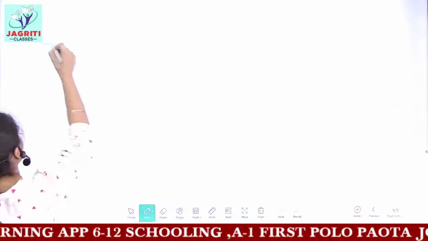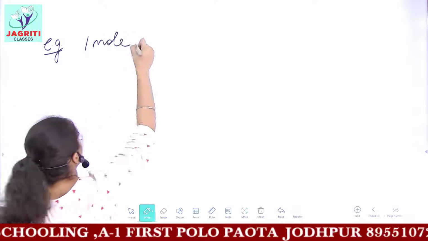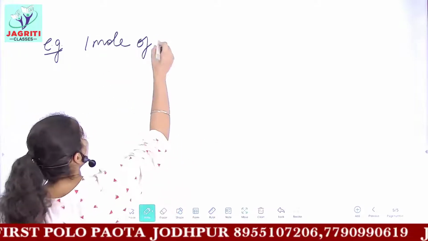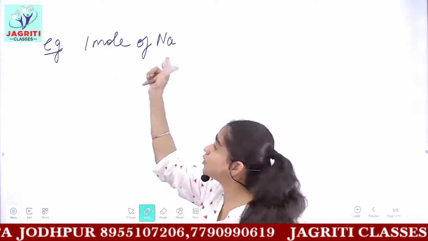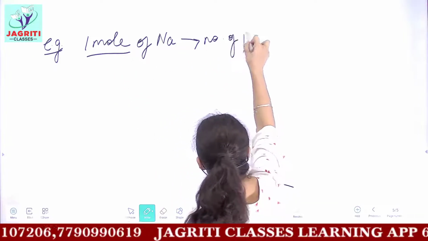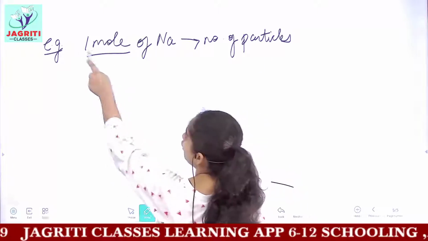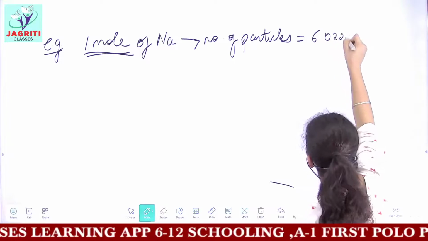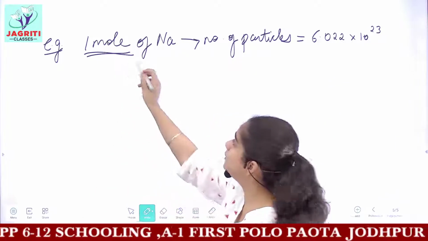Let me give you an easy example. If I take 1 mole of sodium, because in chemistry we are dealing with chemicals, how many particles are present in 1 mole of sodium? We discussed just recently that the number of particles in 1 mole of any substance is fixed, and the number of particles will be 6.022 × 10^23. These are the number of particles present in 1 mole of any substance.